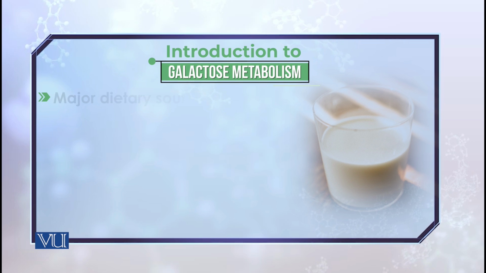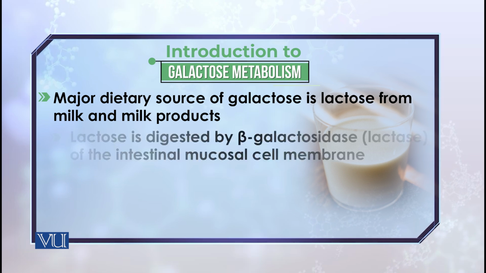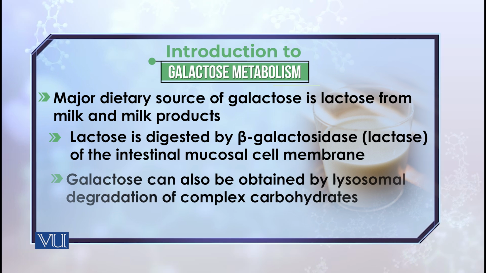As it is written over here also, the major dietary source is milk. This is galactose coming mainly from the milk, from the metabolism of lactose. Lactose is digested by beta galactosidase in the intestinal mucosal cells. Another way through which you can get galactose is through lysosomal degradation of complex carbohydrates.